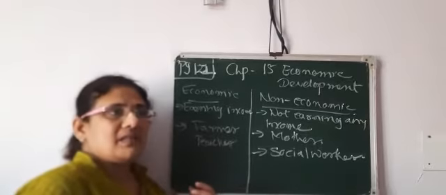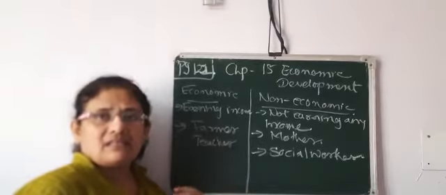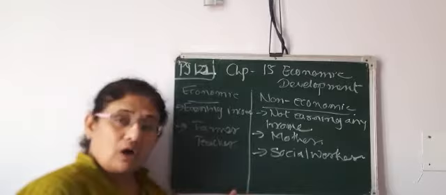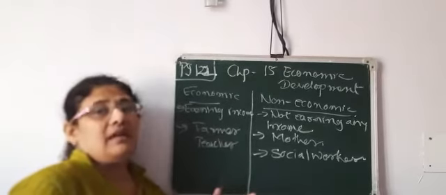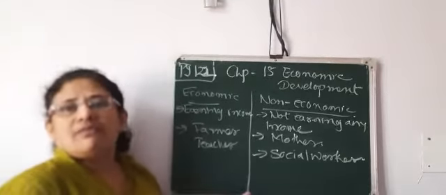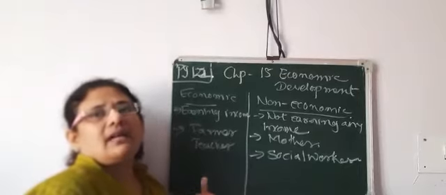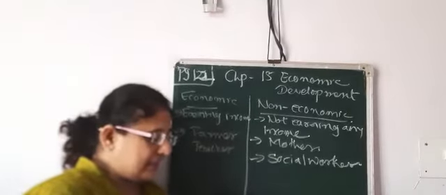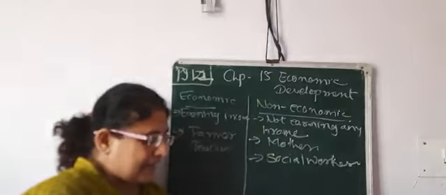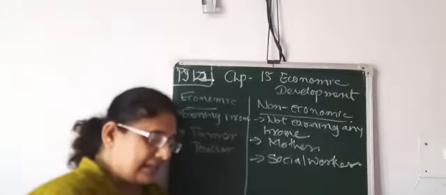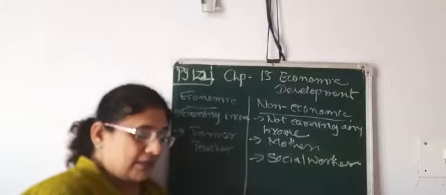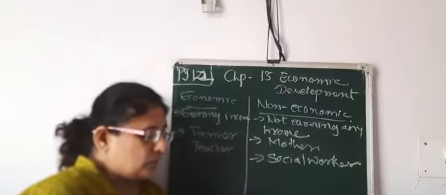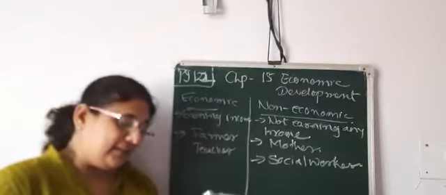Now services means teachers are there, banking is there, insurance is there, when you go to a restaurant there is service. They are giving you services, and for that they are getting income. So this is what economic activity means. For example, activities of a farmer, an artisan, a businessman, a teacher, etc. are included in economic activity.